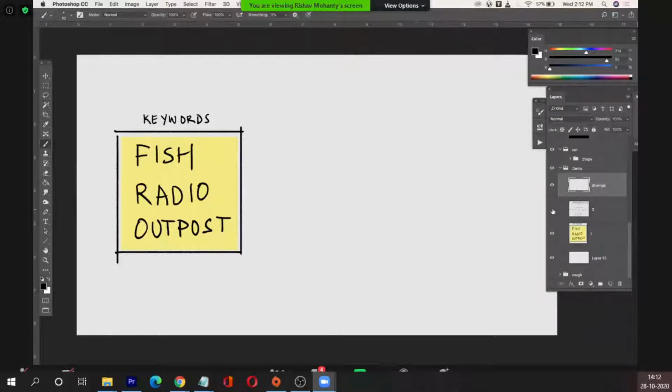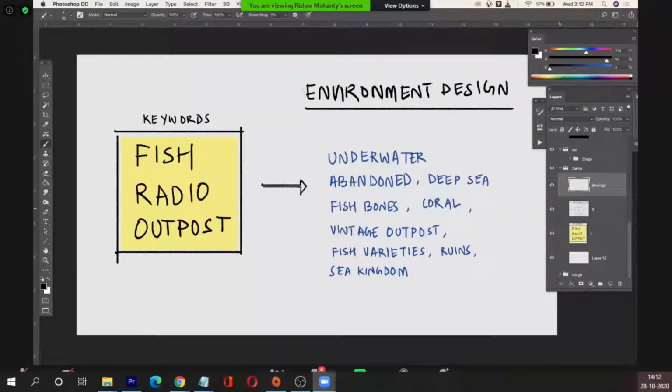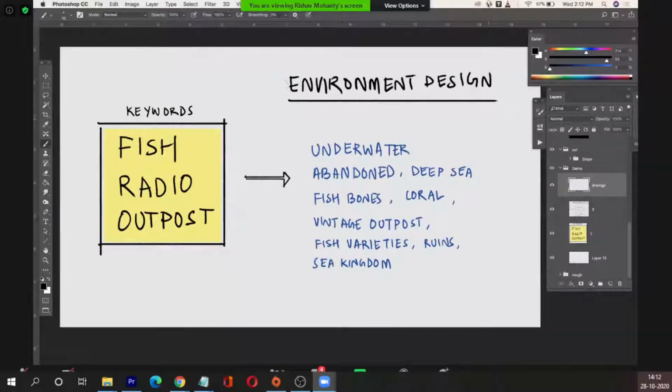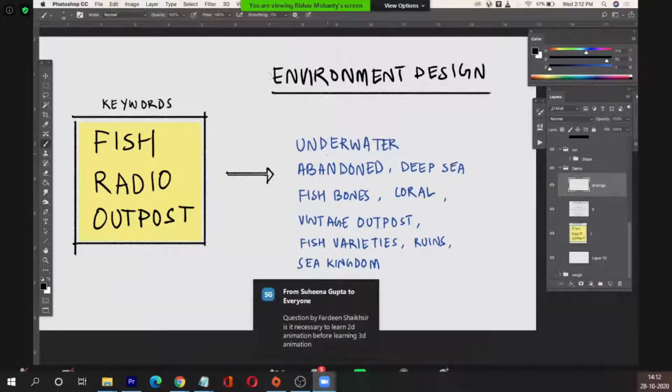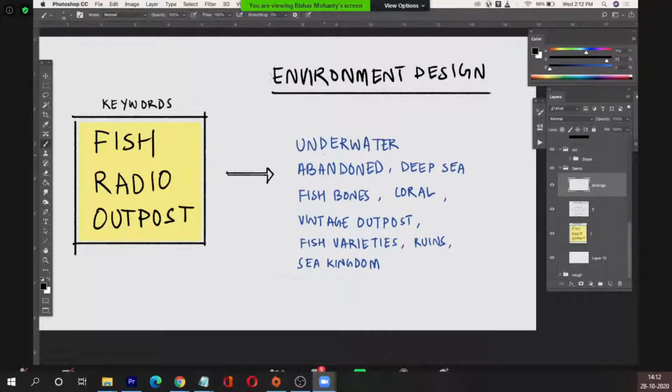So I made up a small list of words that first came to my mind. I realized I'm going to be doing environment design, and the words were underwater, abandoned, deep sea, fish bones, coral reefs, vintage outposts, fish varieties, ruins, sea kingdoms. So these are something that were coming on top of my mind. If you're working in, let's say, a production house, they may have a much stronger direction. But right now, this is a much more free exercise.